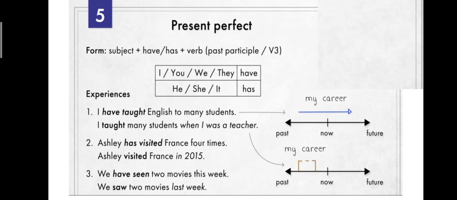So the action has taken place in the past. We used Ashley visited France in 2015. We saw 2 movies last week. And previously we are making the tense as simple present perfect tense. What are you using? Have and has, and ed to it. Okay.